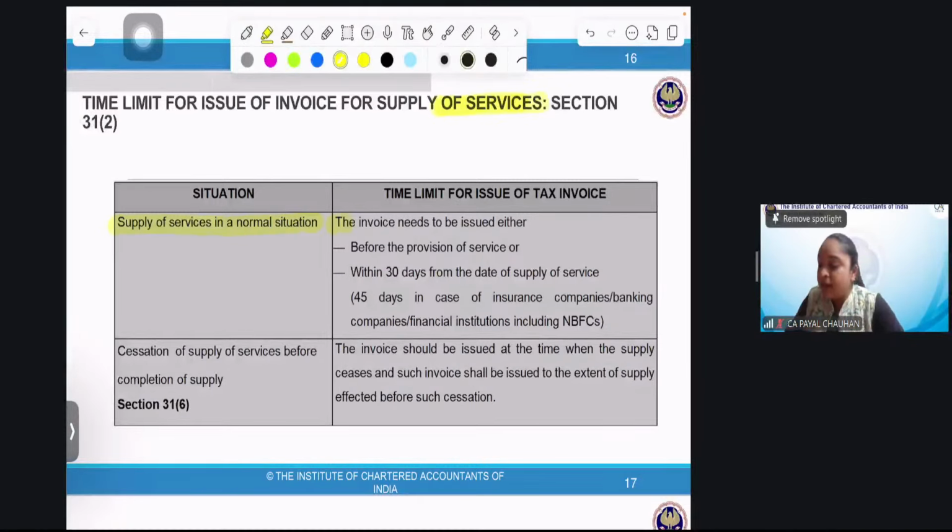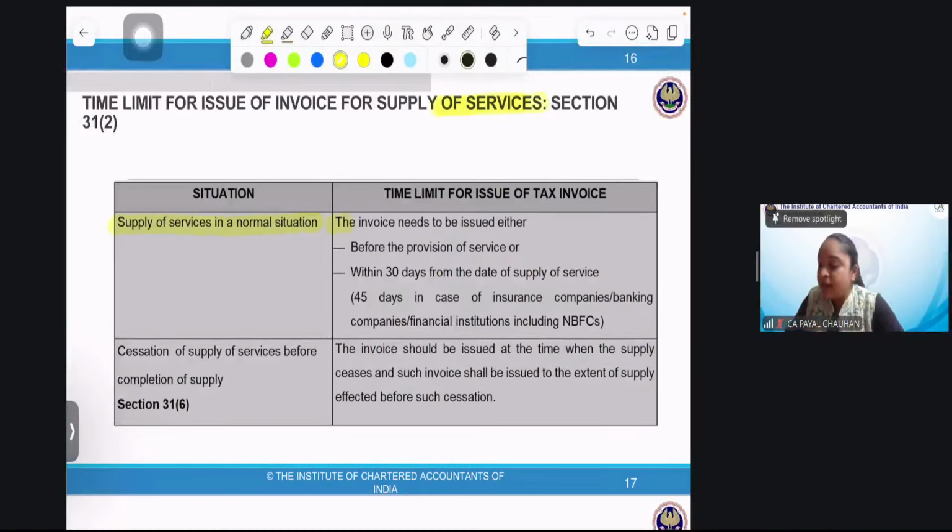Now, if I'm giving you the services, then the invoice should be issued before the provision of the service. Perfect. While giving the services, the invoice can be issued beforehand or within 30 days from the date of supply of the service. See, I have rendered my service. I can issue the invoice within 30 days. Let's have a recap.